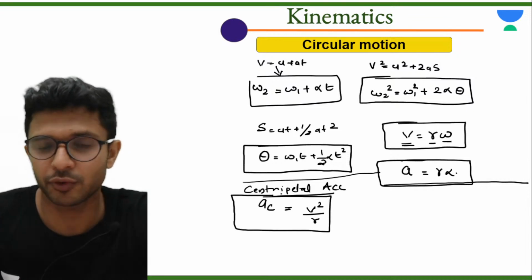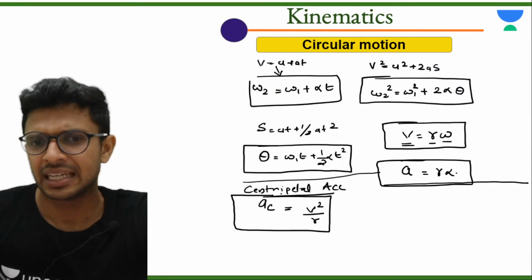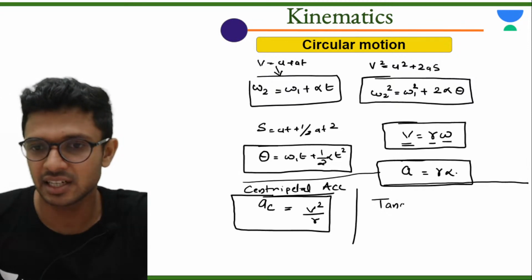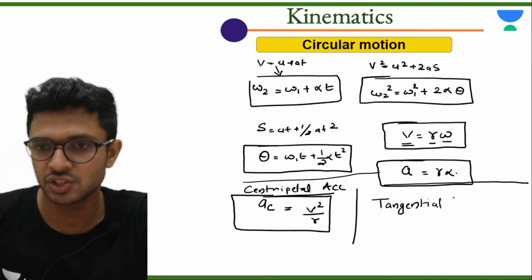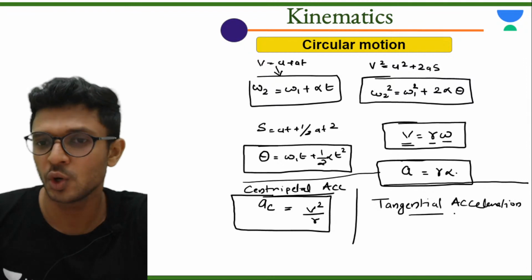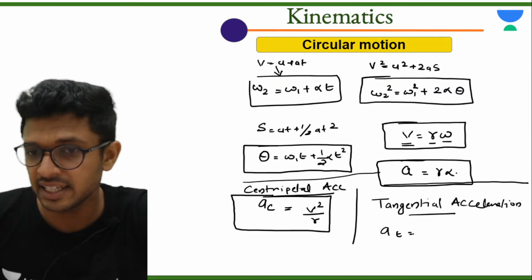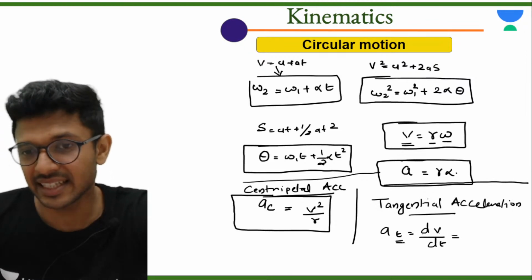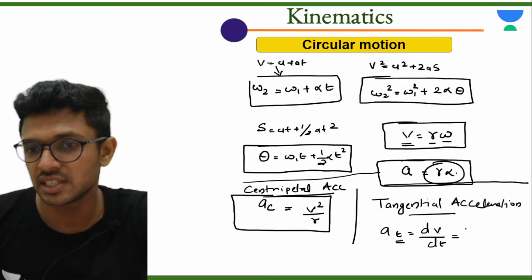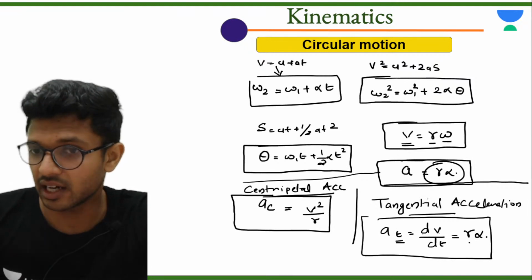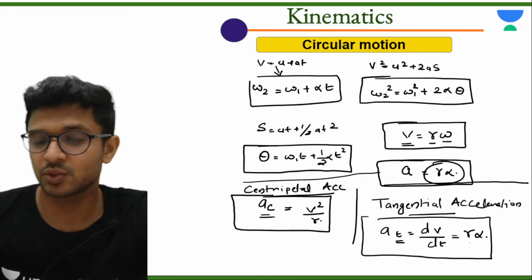Is there any other acceleration? Obviously, the other is tangential acceleration, at, which is equal to dv by dt, the rate of change of linear velocity with respect to time, and this tangential acceleration is written as r alpha. So tangential acceleration of a body is r alpha, and the centripetal acceleration is v square by r.